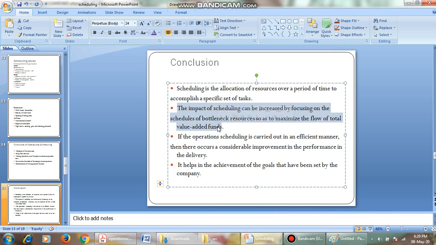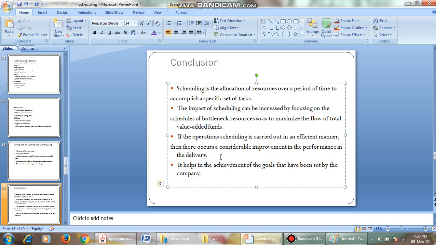It is very simple. It says that by scheduling, we can maximize the flow of the work. And if operation scheduling is carried out in an efficient manner, then there occurs a considerable improvement in production and delivery.